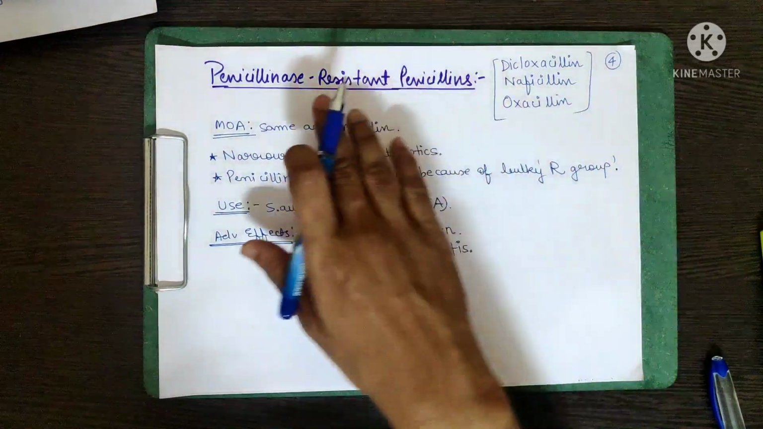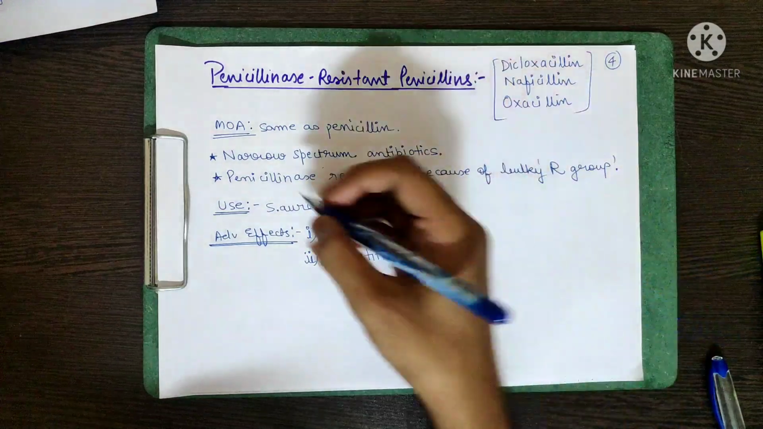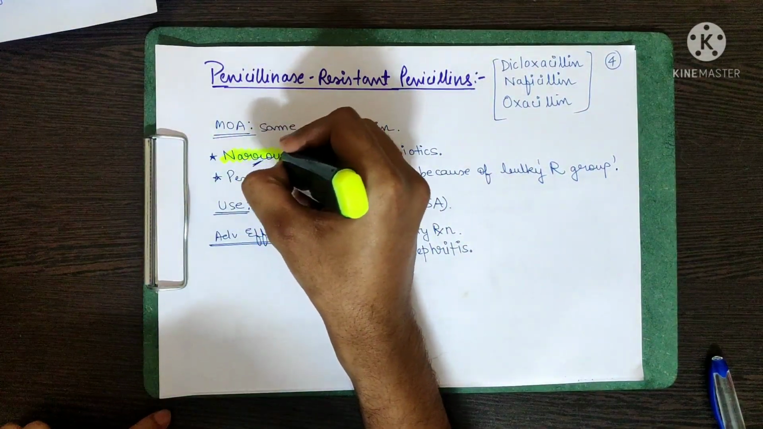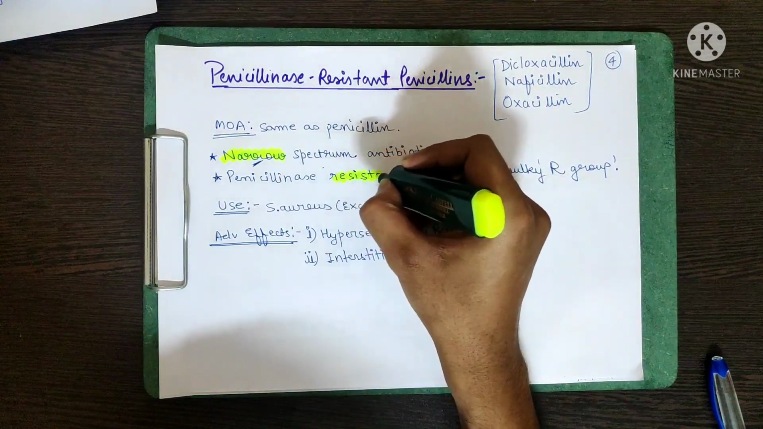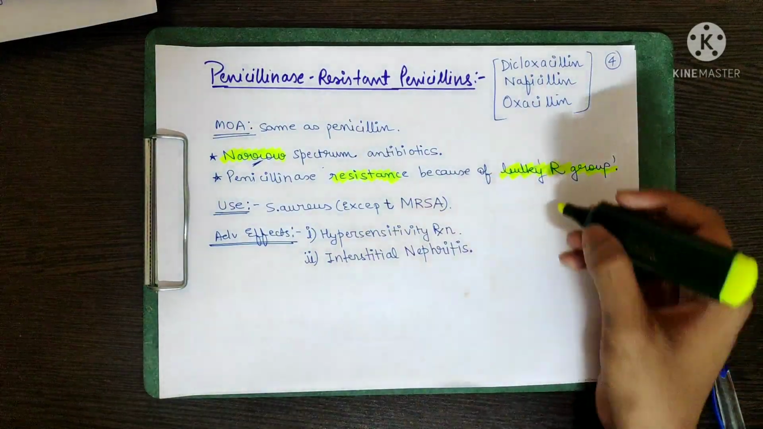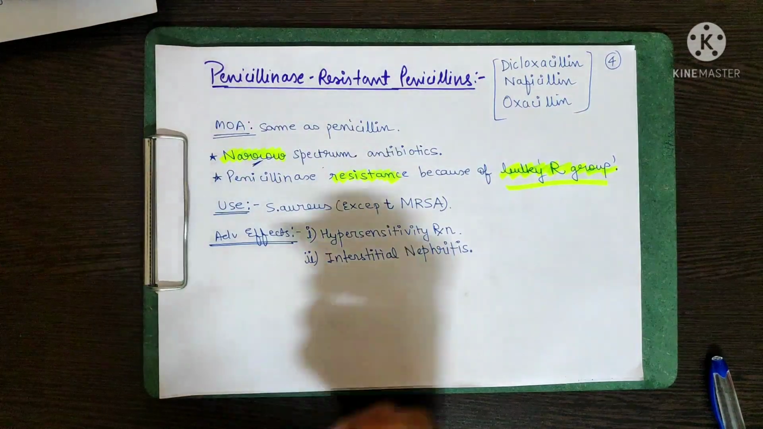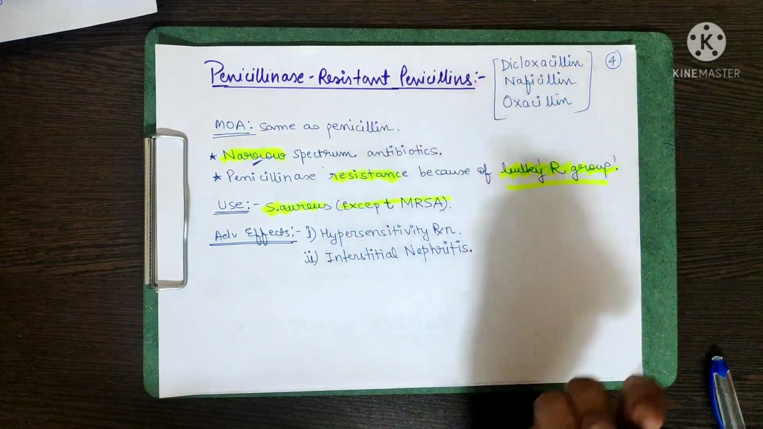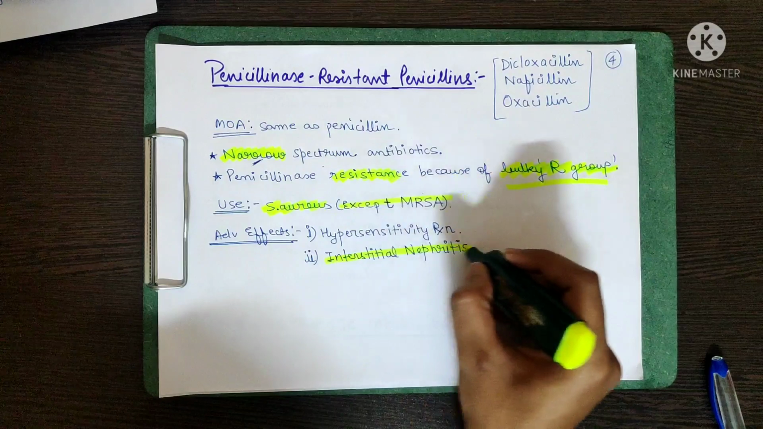So this is an advantage of these three, D, N and O, but there is a disadvantage also, that it is a narrow spectrum antibiotic. The main advantage that we all know is that it is penicillinase resistant, actually because of a bulky R group. This is another thing which you have to know. What is the use? Of course, it is narrow spectrum, so the use is limited. Staphylococcus aureus, except MRSA. You have to remember this. And adverse effects are hypersensitivity reaction and interstitial nephritis.